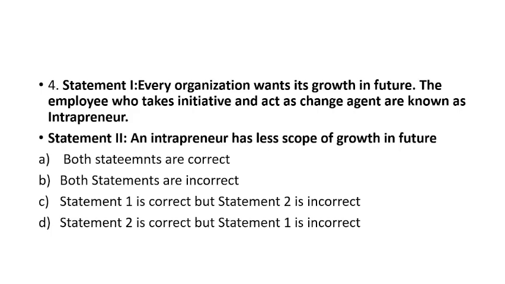Question number 4. Statement 1: Every organization wants its growth in the future. The employees who take initiative and act as a change agent are known as entrepreneurs. Then let's see statement number 2: An entrepreneur has less scope of growth in the future. Both statements are correct. Both statements are incorrect. Statement 1 is correct, but statement 2 is incorrect. Statement 2 is correct, but statement 1 is incorrect.